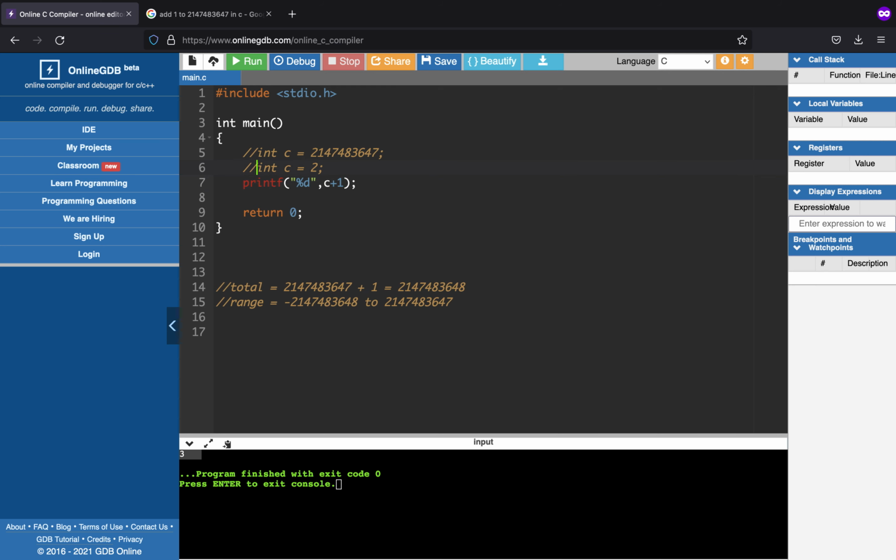But what happens if I were to add 1 to this number? So what happened that this massive integer number changed itself to this number, but a negative appended to it. As you can see, it changed itself to a negative integer. So why did this happen? This is called integer overflow.